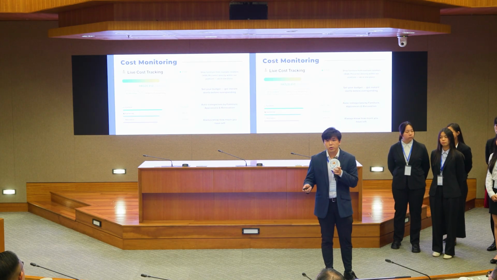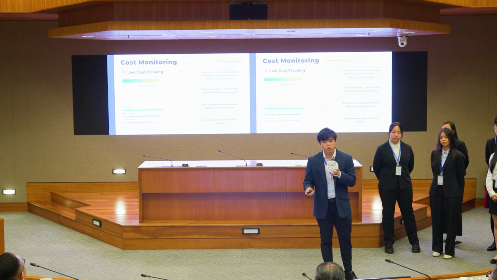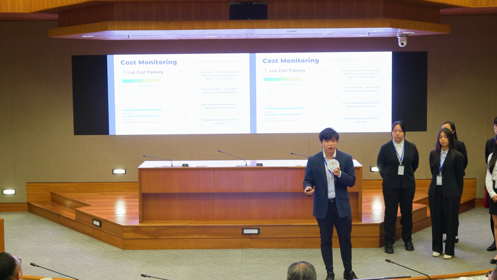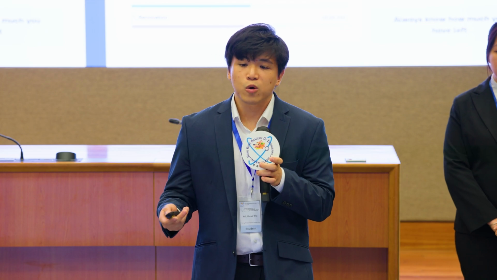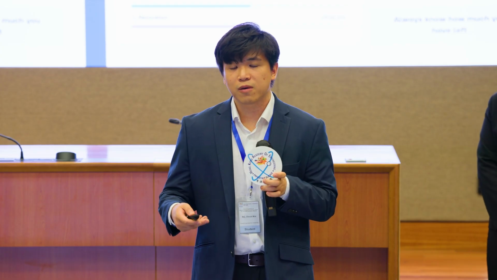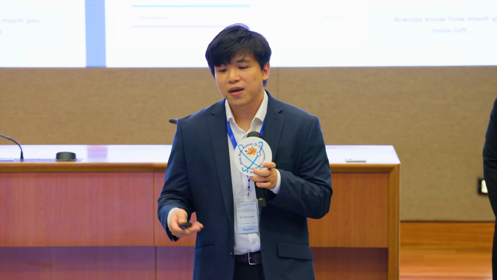Third, let's go to cost monitoring. We make sure our users stay in complete control with our live cost tracking system. For example, if a customer adds a product to their design, they can see their spending update instantly in real time. They can also shop furniture from multiple platforms, like IKEA and PriceWise, directly within the platform, thanks to web crawling.